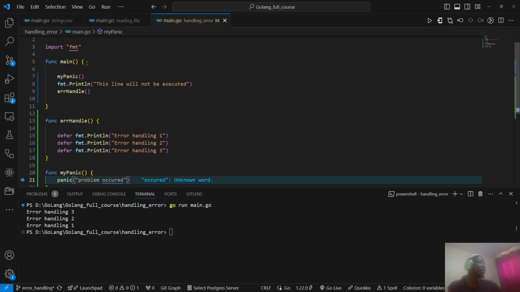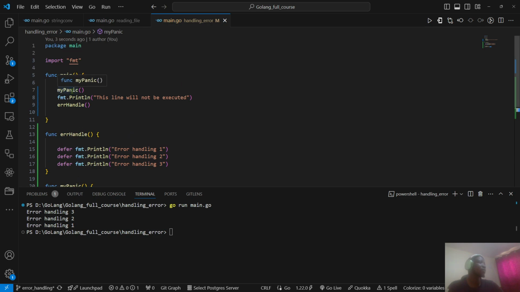So when the panic function is called, it stops at this point at line 7. So that means the code in the line 8 and 9 will not be executed. Okay, so let us see if this code is working.